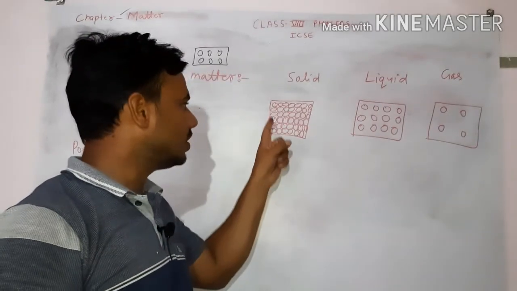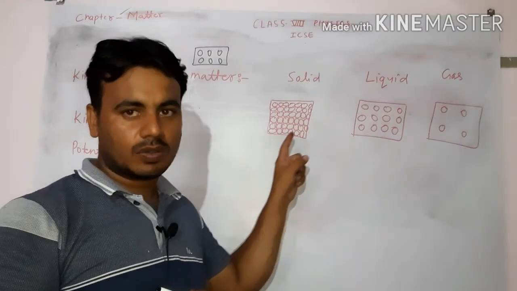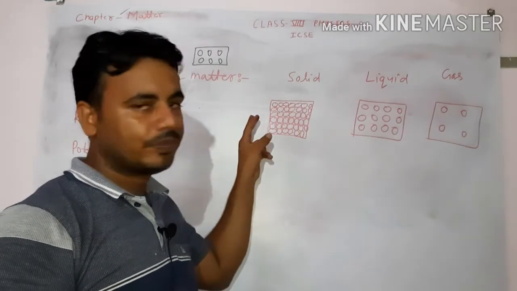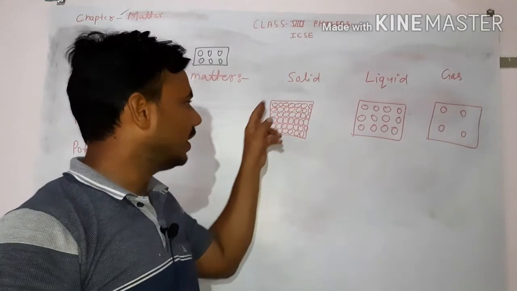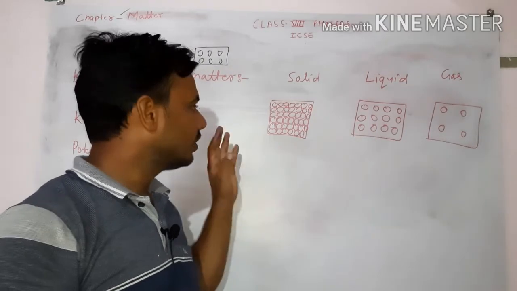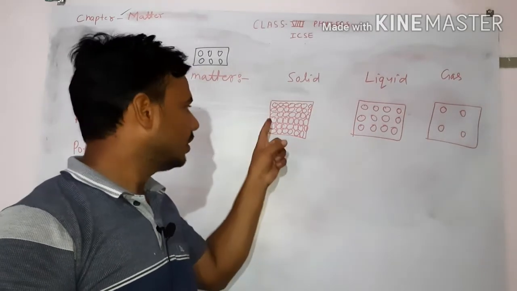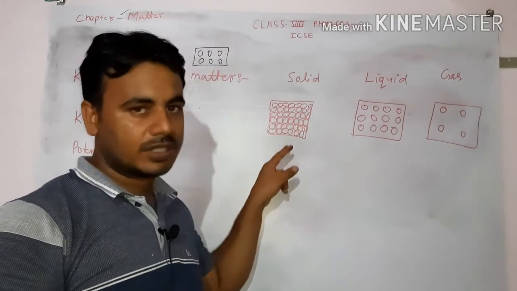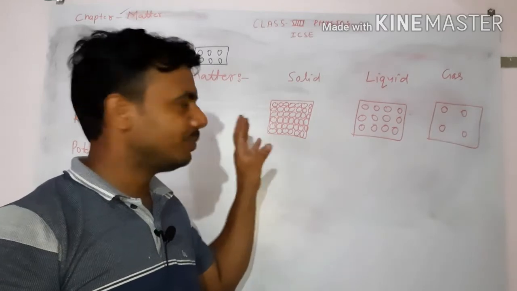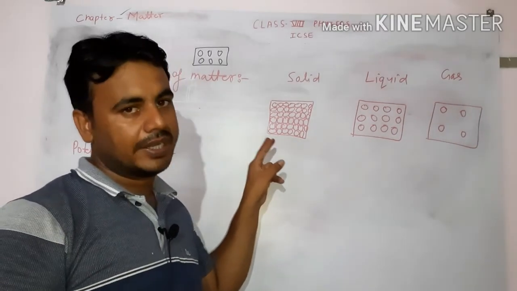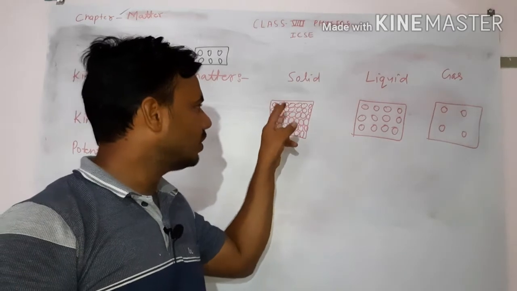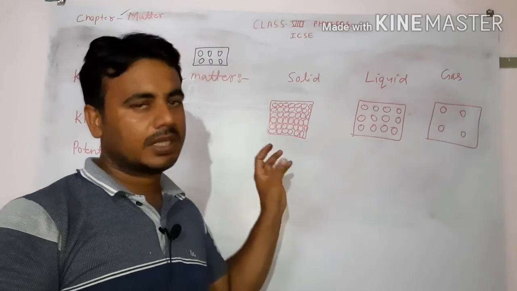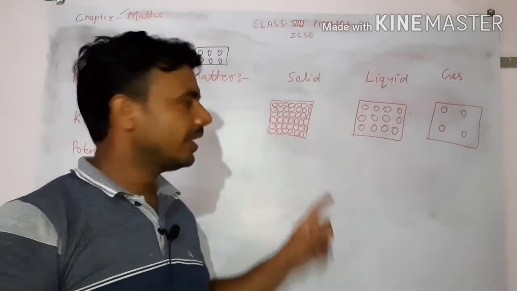This is the solid. In a solid, molecules are very closely packed and rigid, and their volume, shape and size are fixed. They have a free surface and they cannot be compressed. In a solid, the molecules do not leave their position, they only vibrate about their mean position, so they have minimum kinetic energy. The intermolecular space between solid molecules is very small, so the force between them is very strong and they cannot flow.